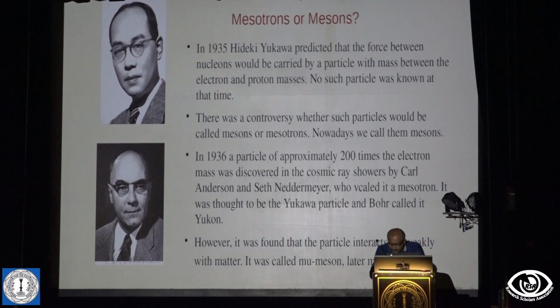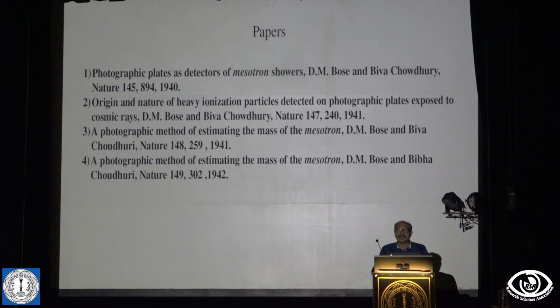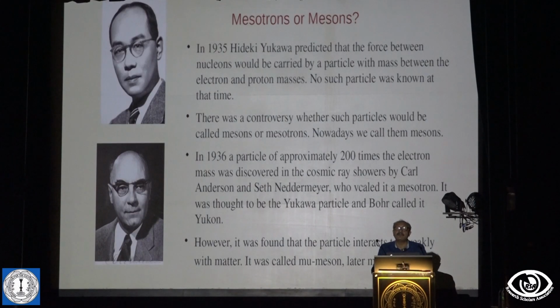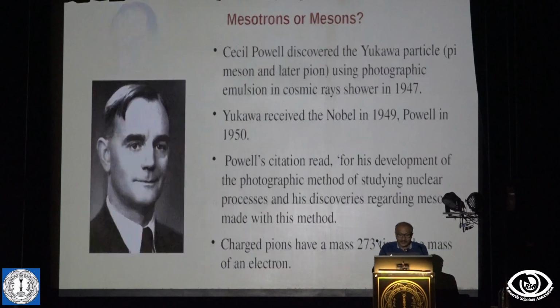D.M. Bose and Chaudhary, between 1940 and 42, published 4 papers in Nature on the study of cosmic rays, and they devised a method to measure the mass of the cosmic rays. But you are still missing the Yukawa particle, and then Cecil Powell in 1947 got the particle, and then in 1949 Yukawa got the Nobel, and in 1950 Powell got the Nobel.